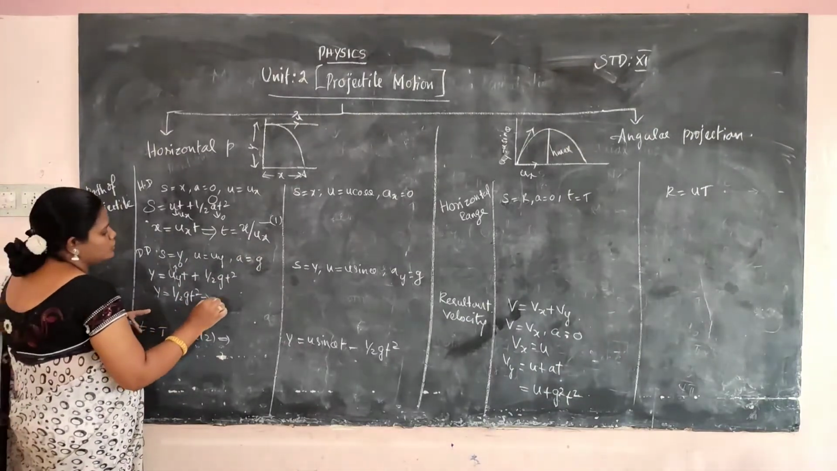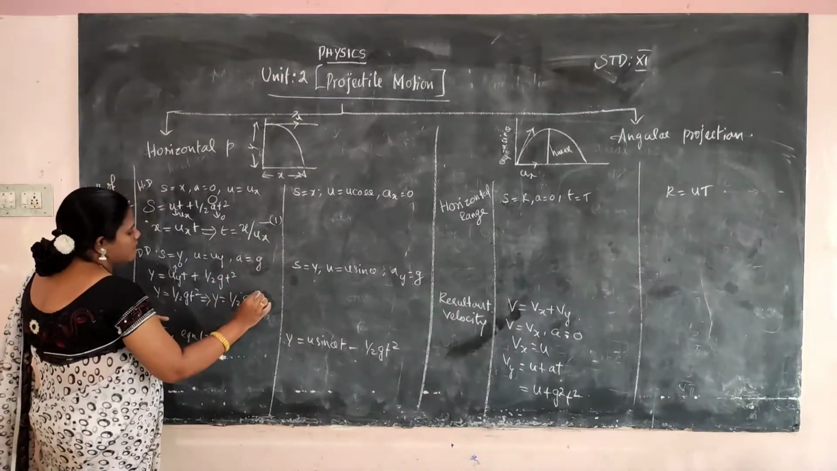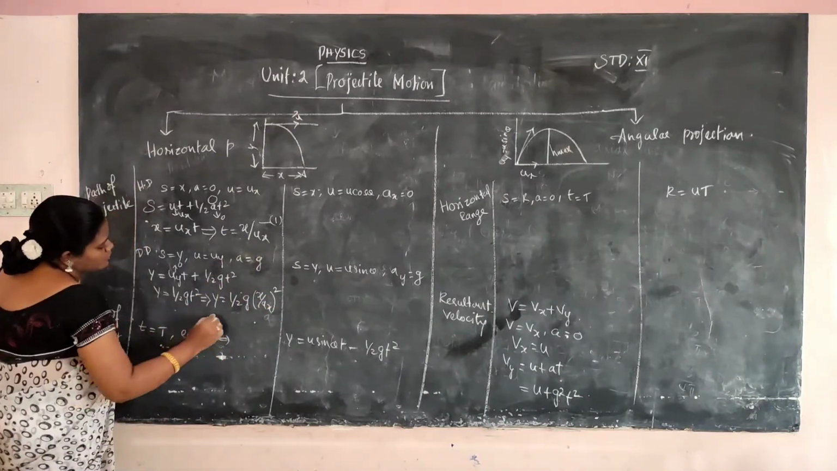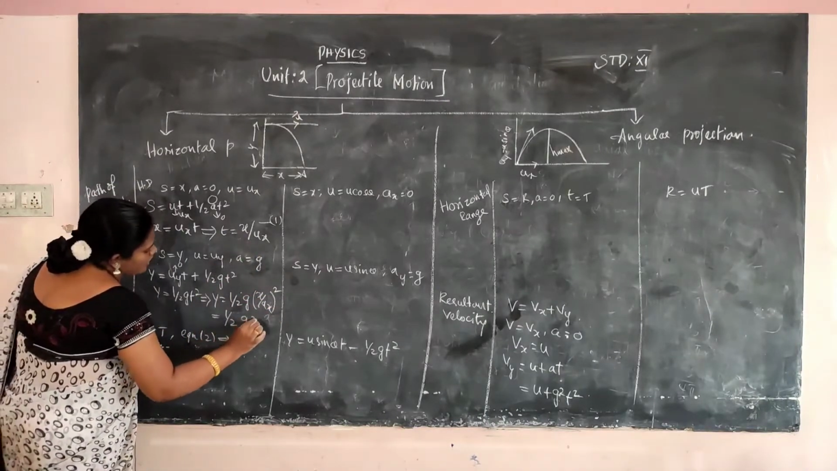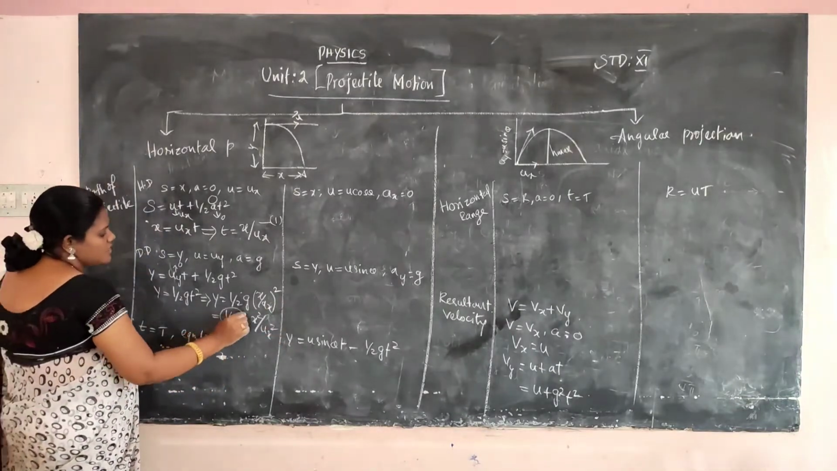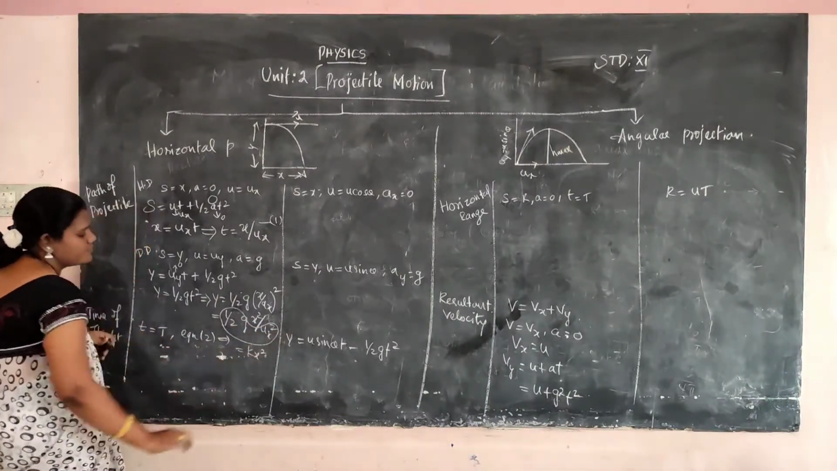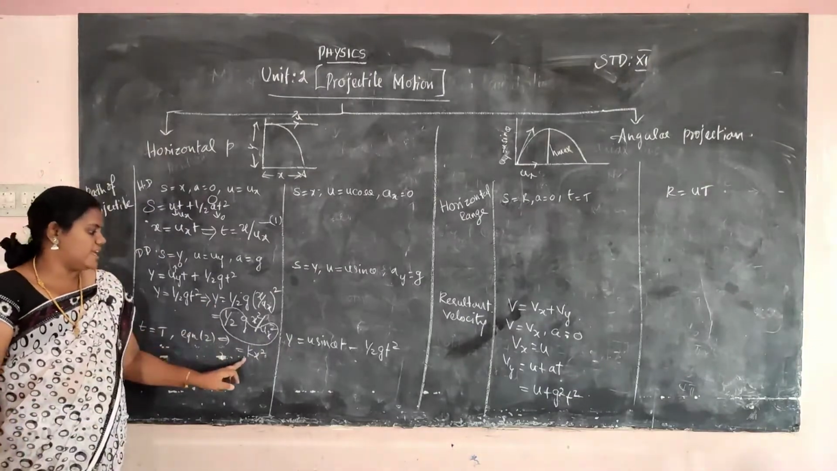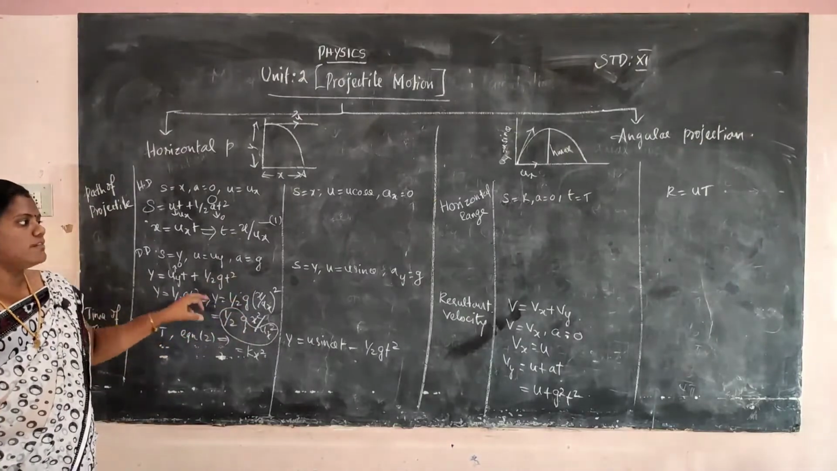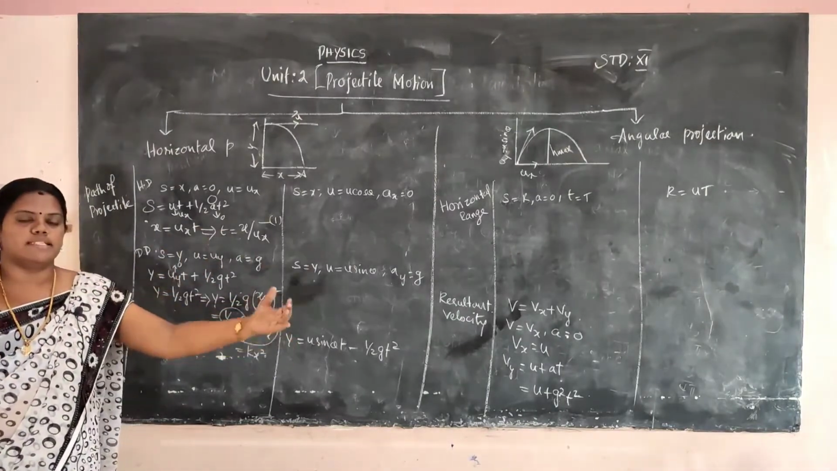y will be equal to half g into x by ux, the whole square. x by ux the whole square, that will be half g x square by ux square. So taking half g by ux square as a constant, that will be called k. y is equal to kx square. This is the equation of a parabola. The path of the projectile will be called a parabola.